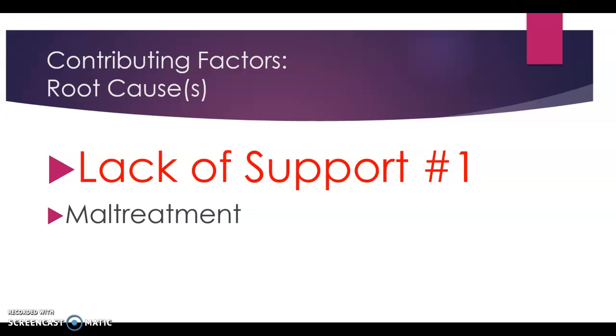Without support, how are these children supposed to know that they have a purpose in life and that they deserve the best shot in life as all other children get? Another root cause that can affect foster care treatment is maltreatment. Maltreatment is based on the support that the child gets as well. If a child gets placed in a home, their risk of being abused or neglected is higher than other children. This causes the child not to be safe and not to get care when medical care is needed.